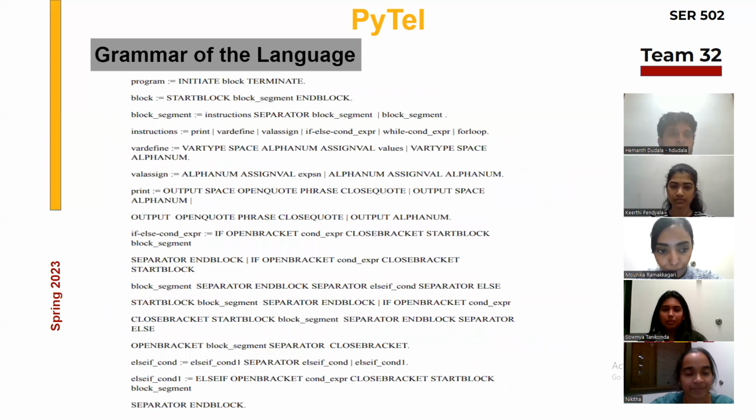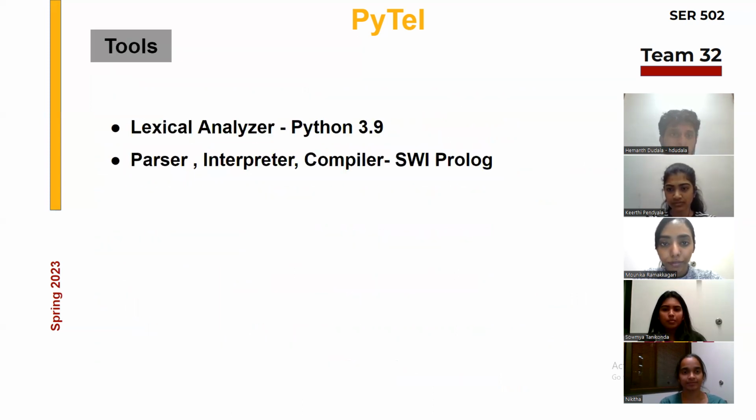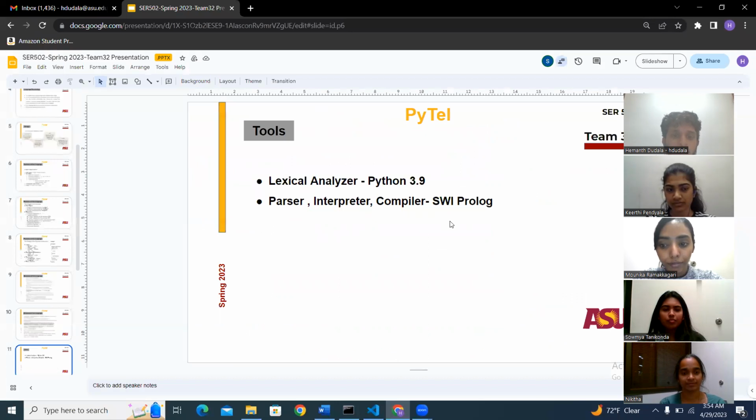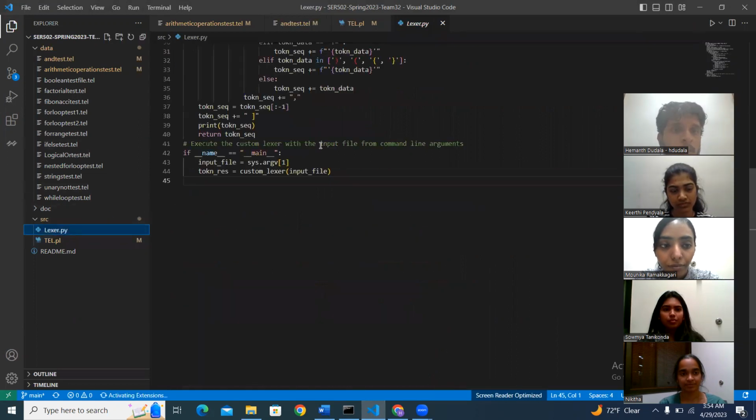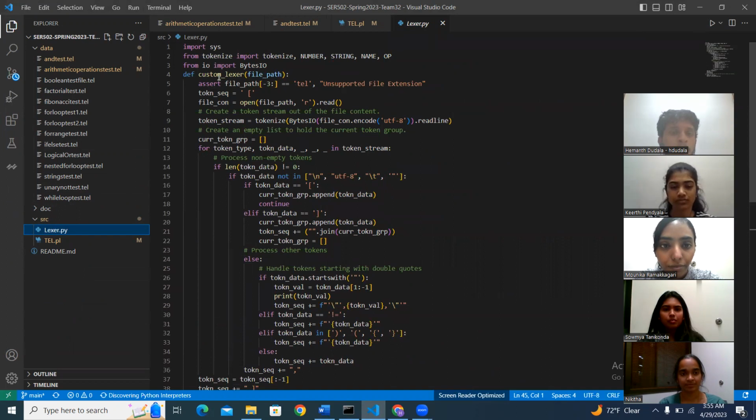Hi everyone, I'll be explaining the grammar of the language. The grammar of the language will be initiate, a block, terminate, which will be Arambam, the block, and Mugimpu, and we'll have the control statements, block segments, conditional statements, relational operators, etc. in the grammar. I'll take a moment here to explain our lexical analyzer file and also the TL.pl file. So here, first the file will be checked for the .tel extension, and once it checks through, it will initialize a token and read the file content.